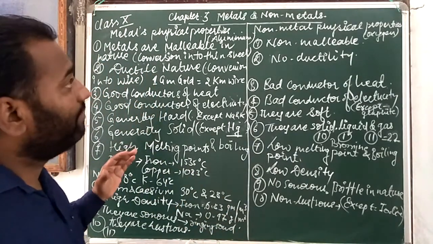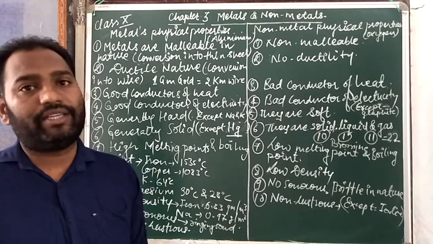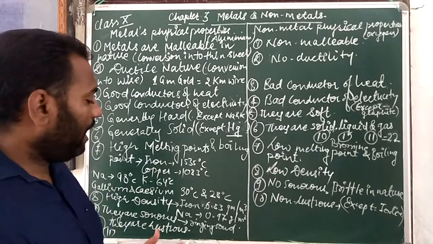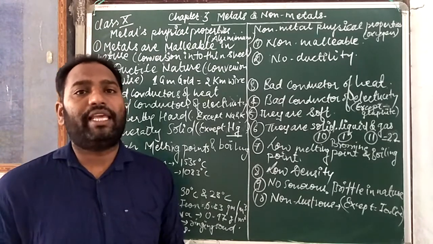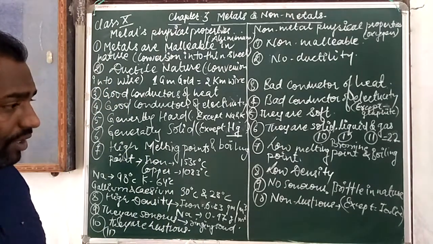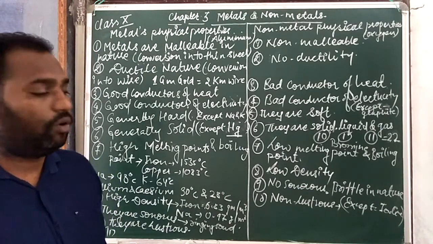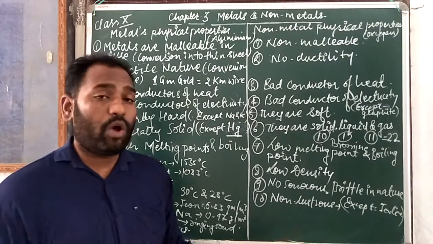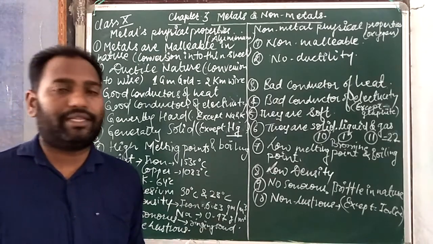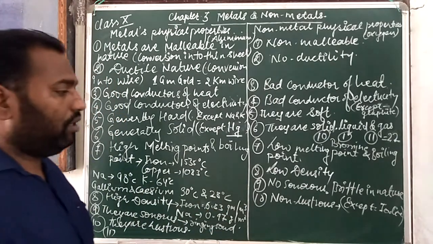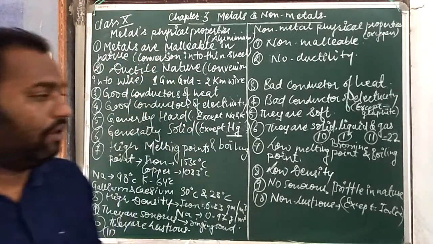You know that metals have a lustrous appearance. It means they reflect light, with multiple reflection of light. Metal vessels and metal utensils have a shiny appearance. But when they are kept at home for too much time, they lose their lustre because they get oxidized. So non-metals are generally not lustrous, except iodine, because iodine is a lustrous non-metal.